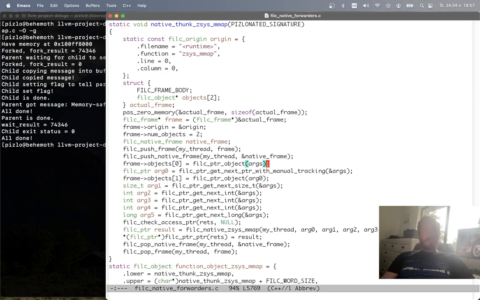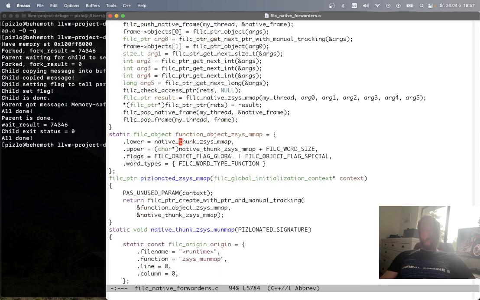It also makes sure that all the pointers that are passed through that API are tracked appropriately for garbage collection. And then the actual function is exposed through this getter that returns a pointer to the function. Because in Fil-C, every global symbol is resolved by calling one of these getters that gives you a Fil-C pointer to that symbol, so that we know that we're pointing, in this case, to a global special function.